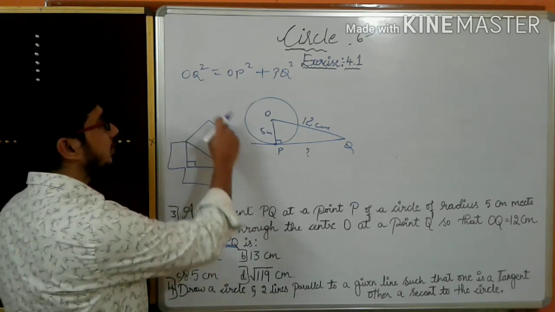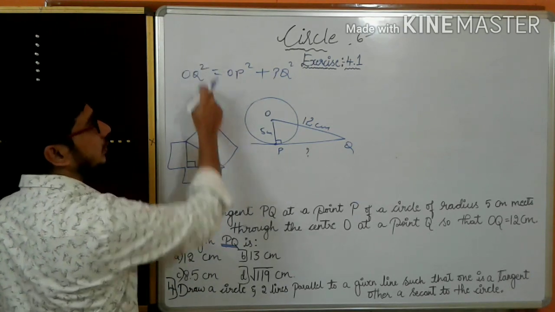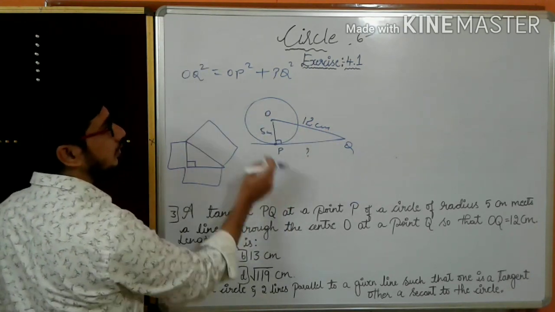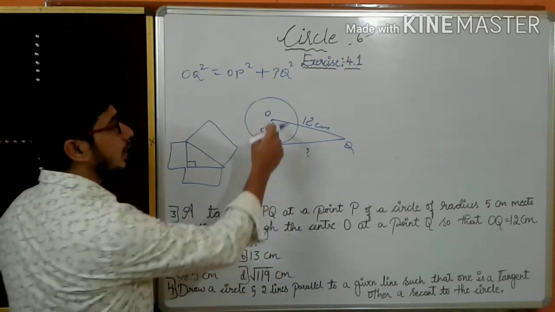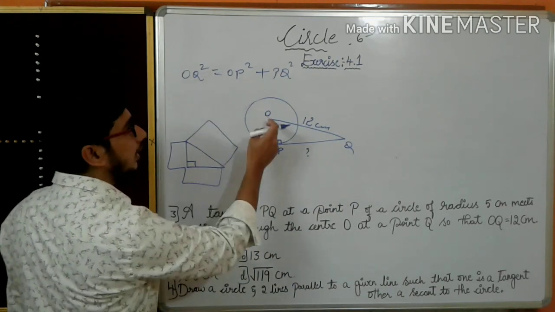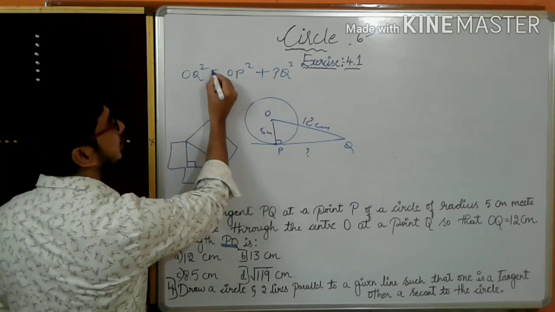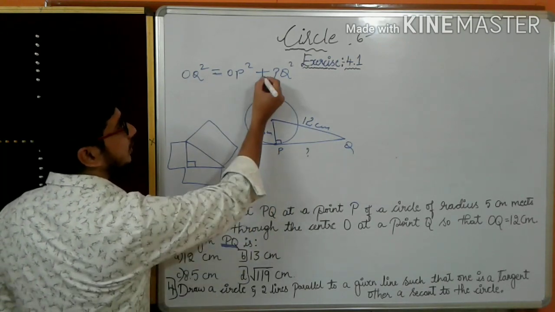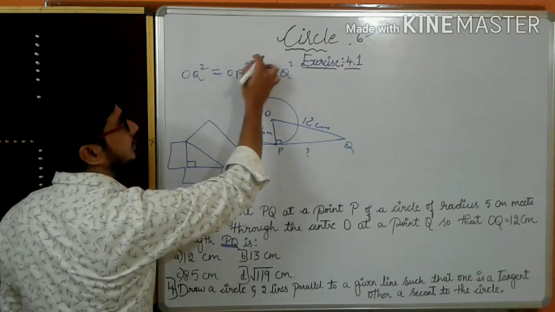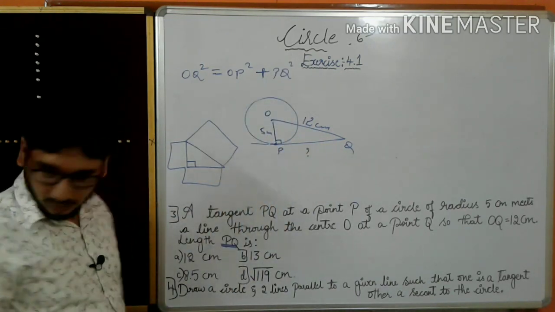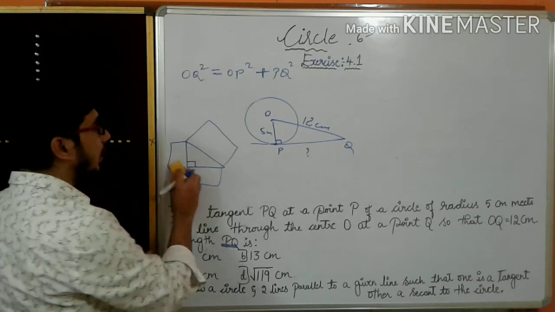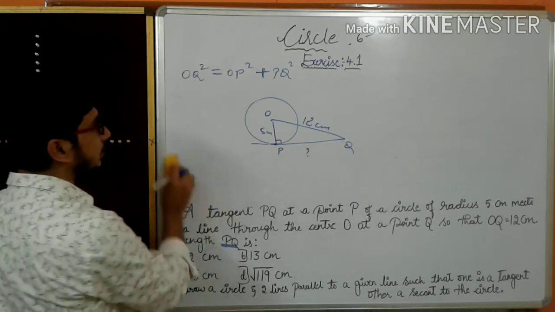The biggest side of a right angle triangle is the hypotenuse. The remaining two sides are OP and PQ.